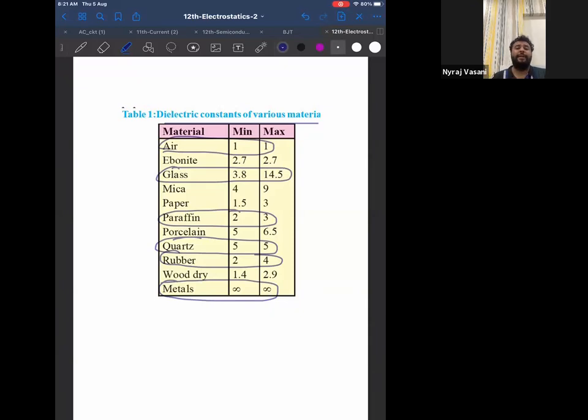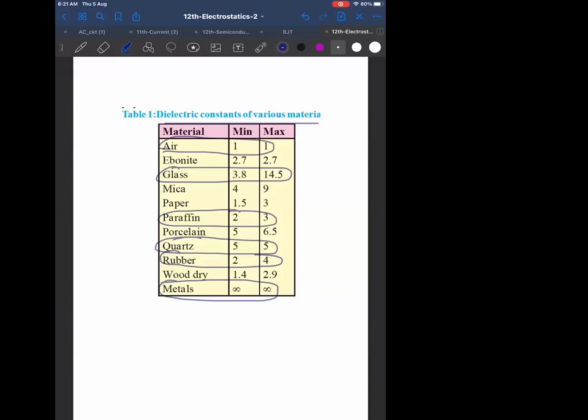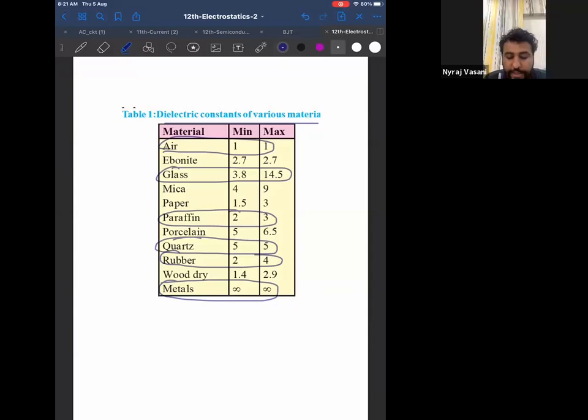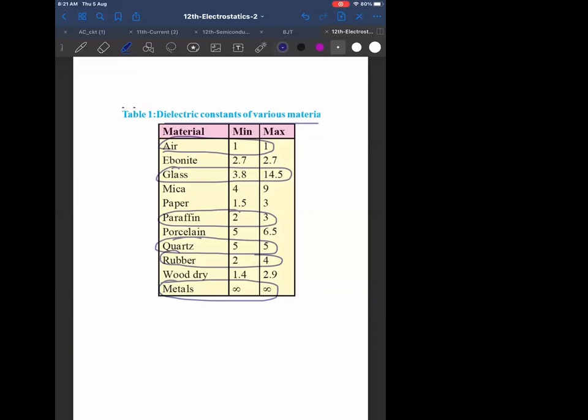But for 12th standard, usually what they give you is air and metal. Also, they give you quartz because quartz also has a constant value. What about ebonite? Ebonite is also constant, but it is not an integer. It doesn't come for MHCET also.